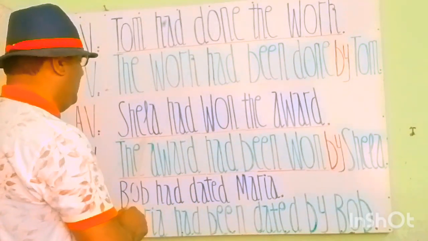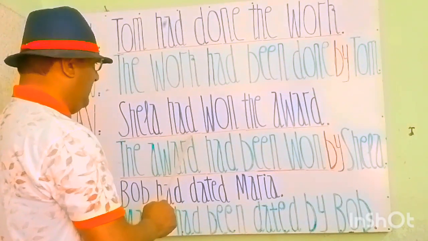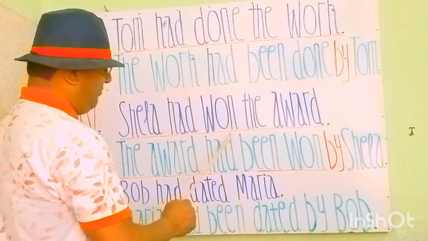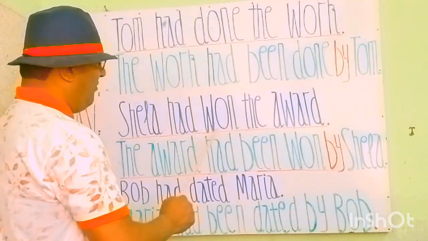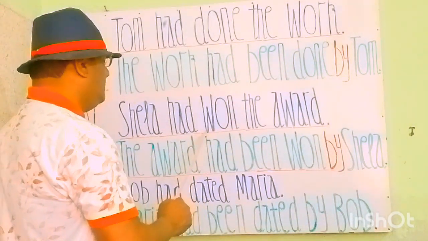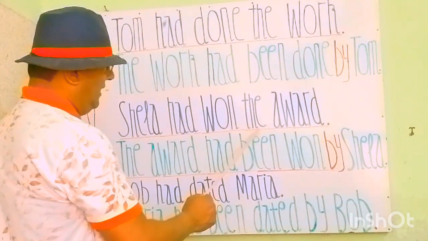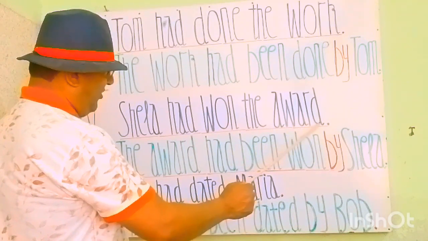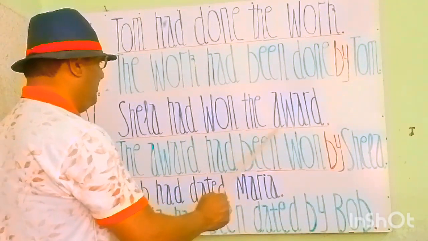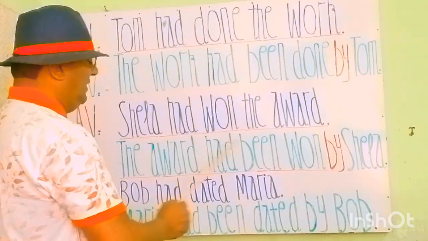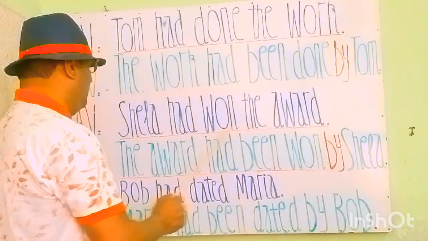Here see, Sheila is a subject and a noun. Had is a helping verb for the past perfect tense. Won is the past participle form of win. So won is the third form of the verb, past participle. The award is the object. So Sheila had won the award. Sheila इनाम जीत चुकी थी.